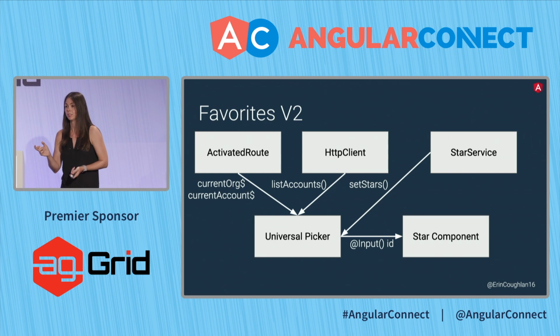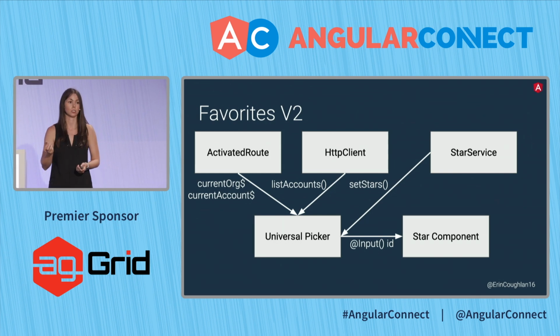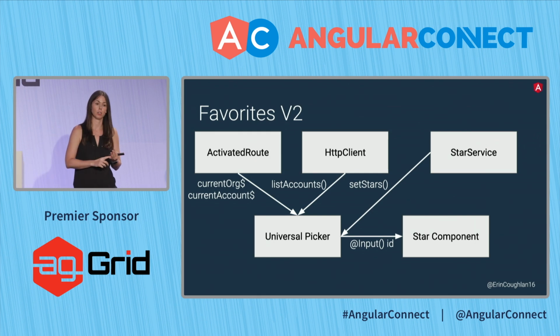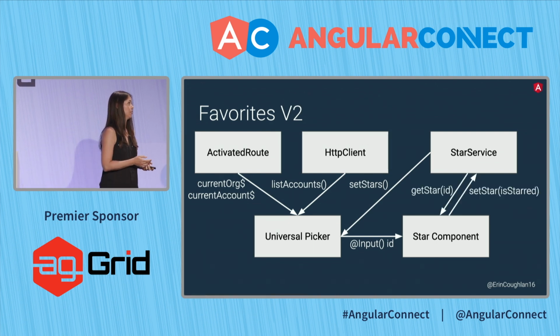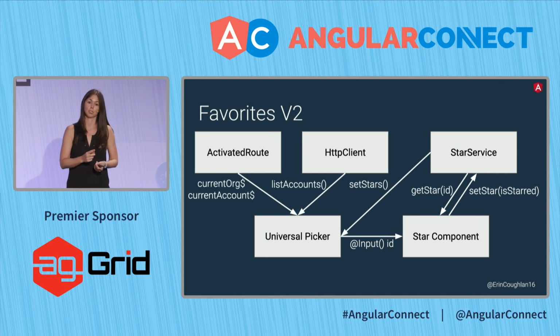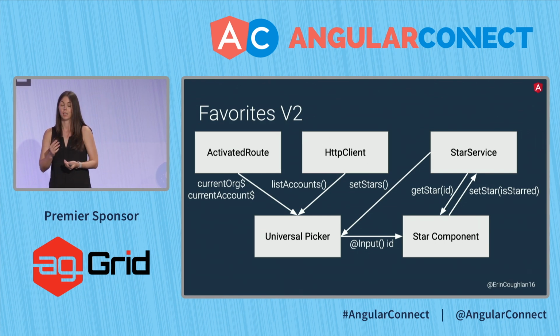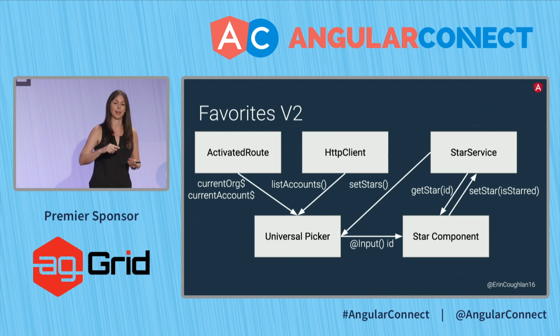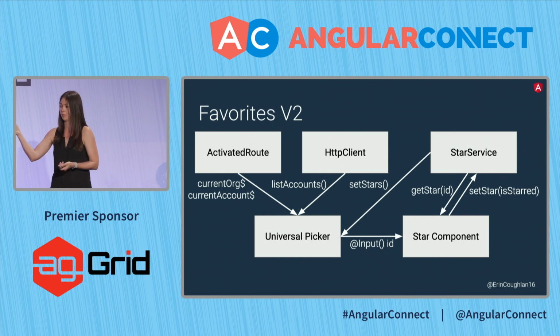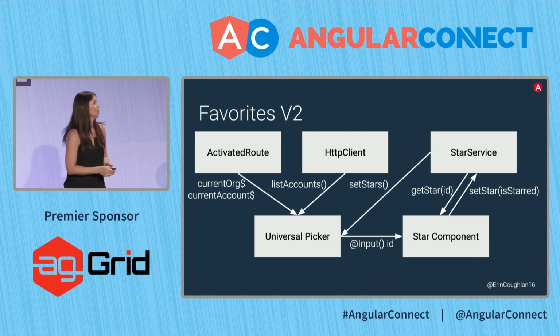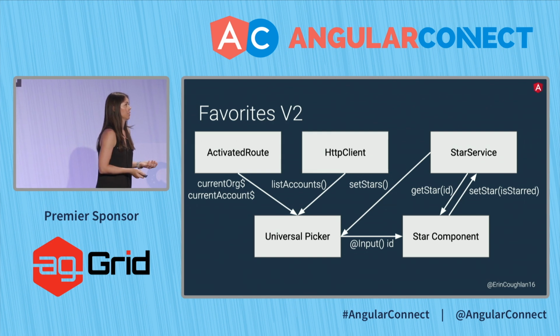So the star service is now a smarter Angular service, and it's keeping track of a map of every single star to their Boolean value of true or false. Our star component can look up the value of a single star based on that ID, and when it's updated, we go ahead and update the star service, and our map in that service now has a new value, and our component is updated. It helps keep these two things in sync.